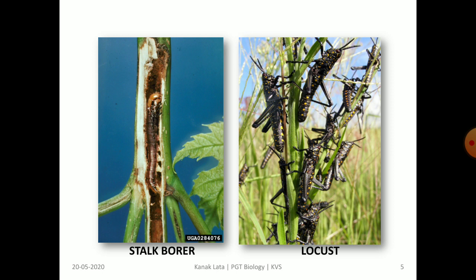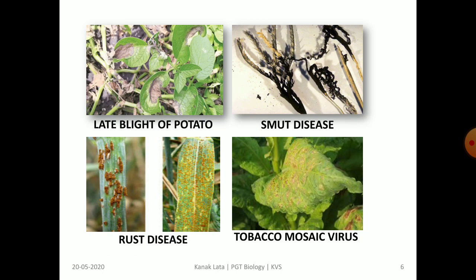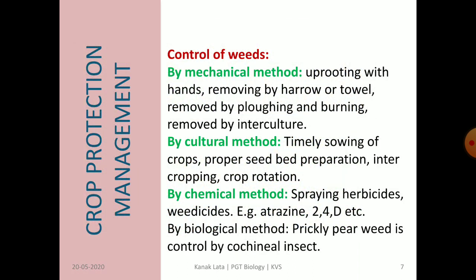The given figure shows the stalk borer and locust. You can see here how a stalk borer is damaging the stem and also how locust is damaging the plants. This figure shows late blight of potato and smut disease as well as rust disease and tobacco mosaic virus. You can see here how these are responsible for damaging the various parts of the plant.